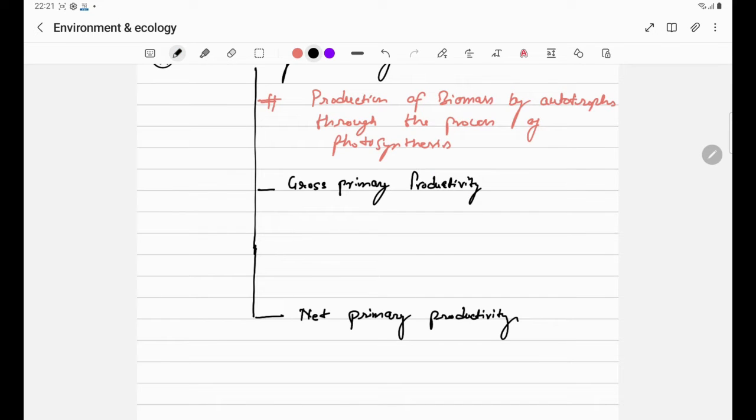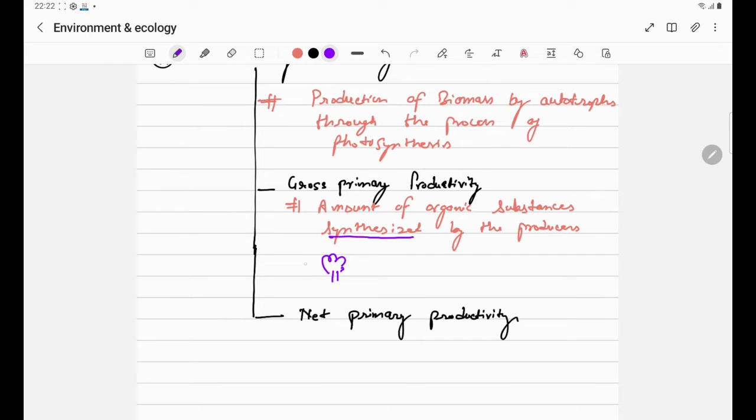Gross primary productivity refers to the amount of organic substance synthesized by the producers. Therefore, it is the amount of organic substances synthesized by the producers. Suppose this is a plant and it has used sunlight, and by using sunlight it has synthesized 1 gram of biomass. So now this 1 gram of biomass is the gross primary productivity. So what is net primary productivity?